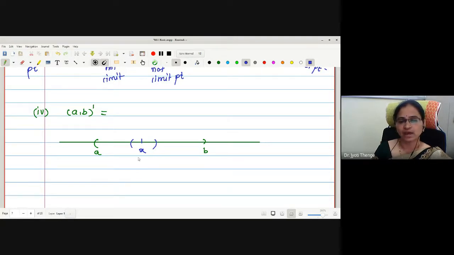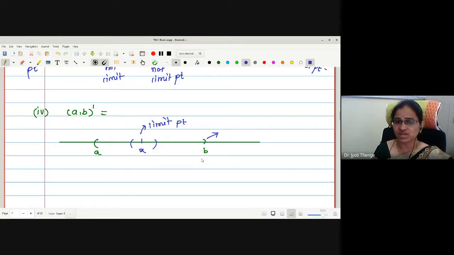If I plot any arbitrary x, an element of the open interval AB, and if I draw a small neighborhood around x, how many points of the given set will it contain? Infinite, right? Therefore, this x will be a limit point. Therefore, all inside points, interior points, are the limit points. One has to check for the endpoints only. These endpoints are not interior points.